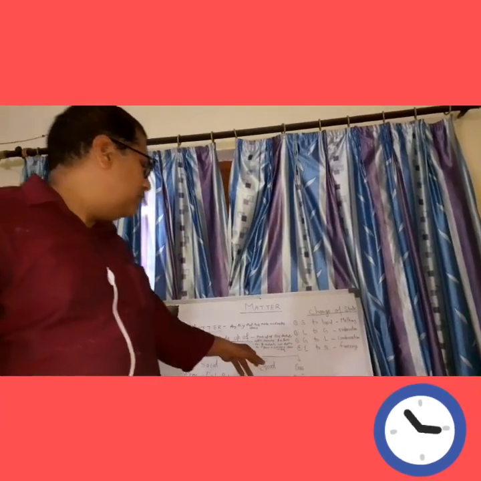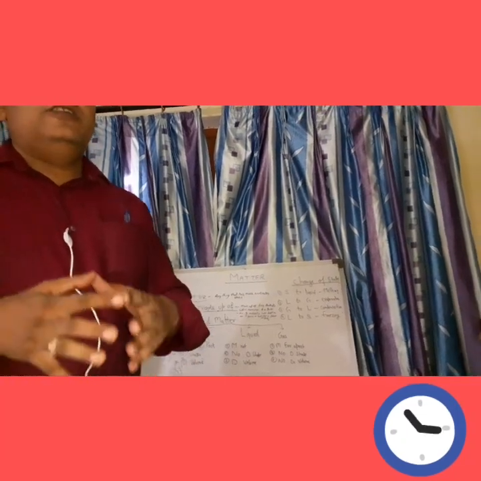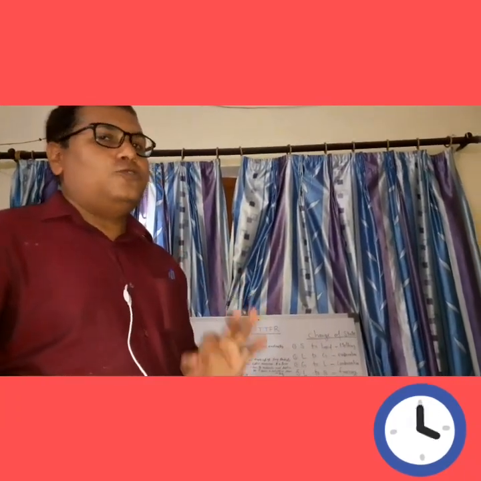But in a liquid state, molecules are not tightly held together, so they can move from here to there. That's why they do not have a definite shape, but they have a definite volume.